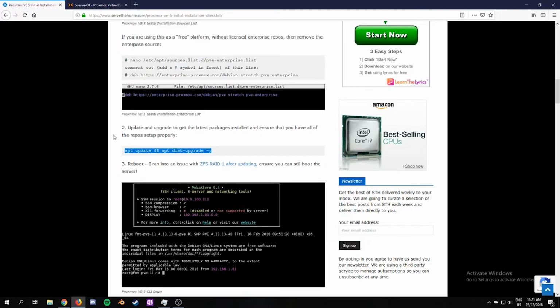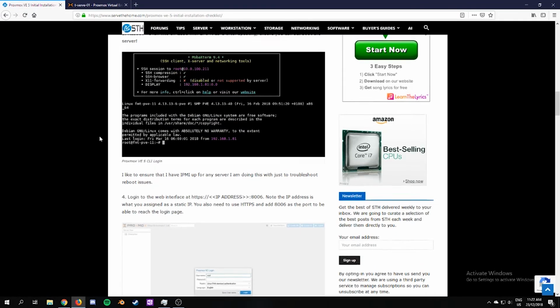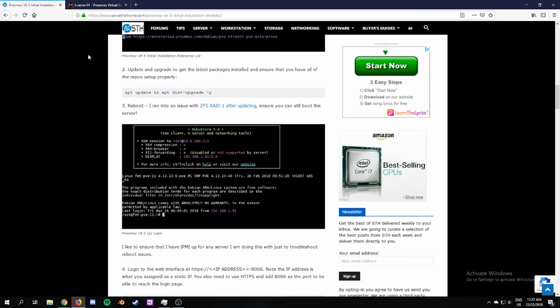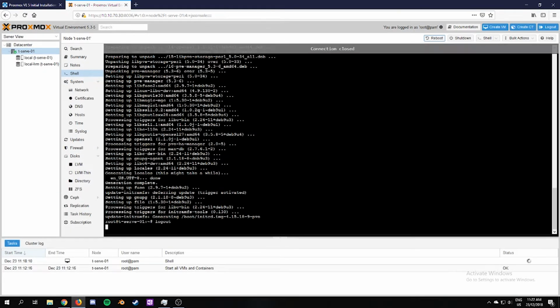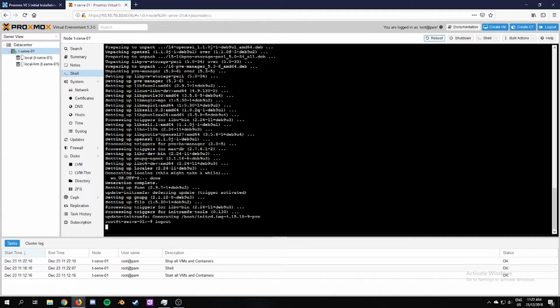So yep, that's finished. And we'll probably go for a reboot now, so we can just hit this button, and that will reboot that node, which will kick us off the web interface because we've connected to the web interface on that node.